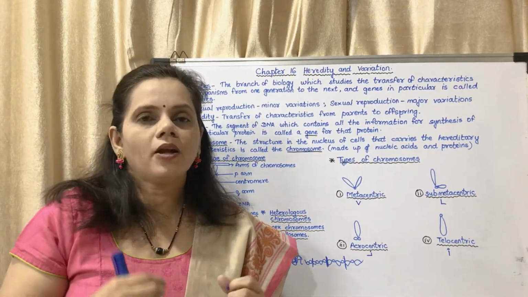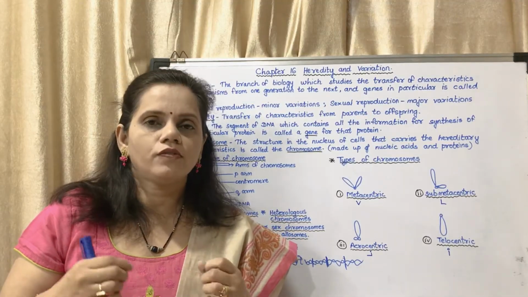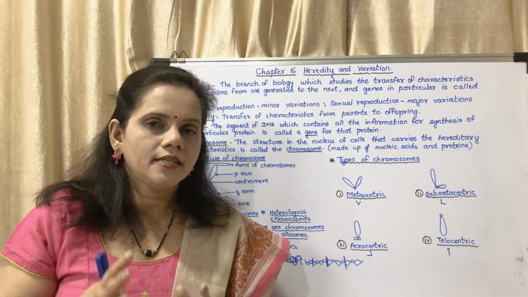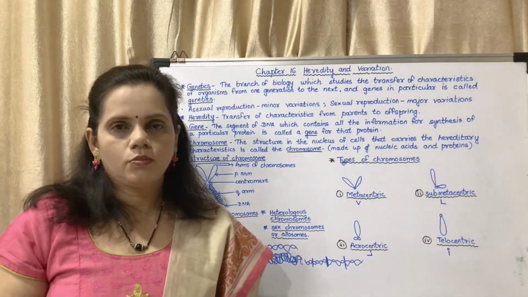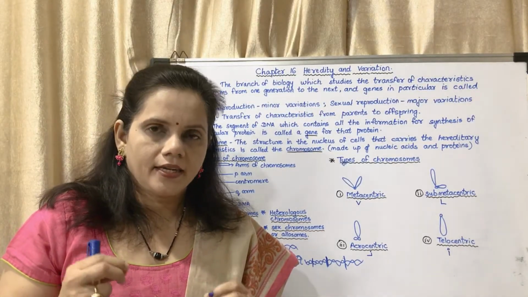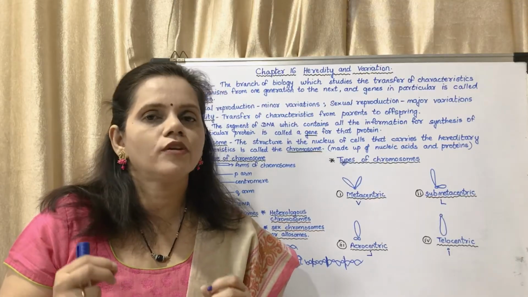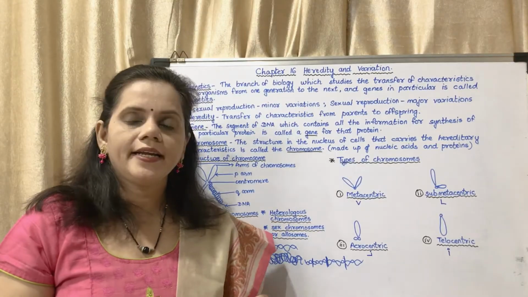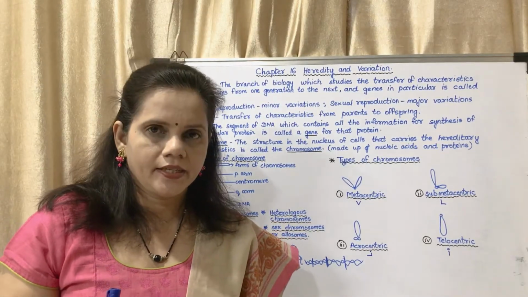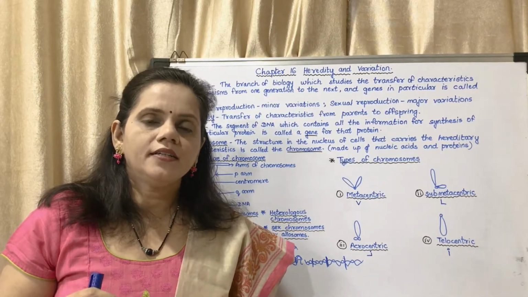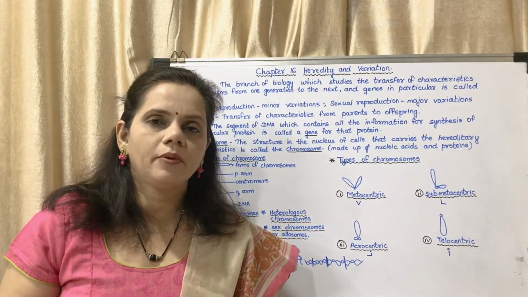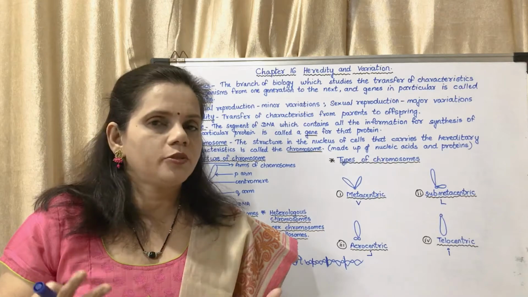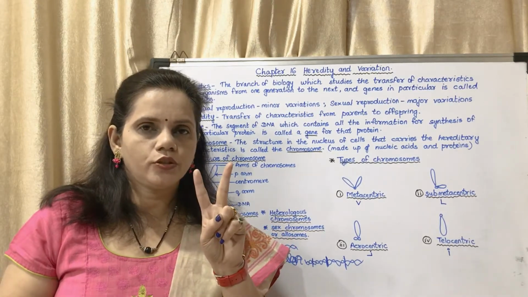Now diploid. Diploid means 2 sets of chromosomes. The term diploid we will be studying in the next lecture, but for me to explain this term, that is homologous chromosomes. For every characteristic there are 2 sets of genes. On page number 188, figure 16.8, you may see the karyotype of chromosomes in human beings. Chromosome number 1: how many chromosome number 1 have they drawn? They have drawn 2 chromosomes.